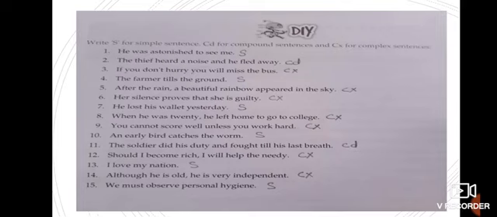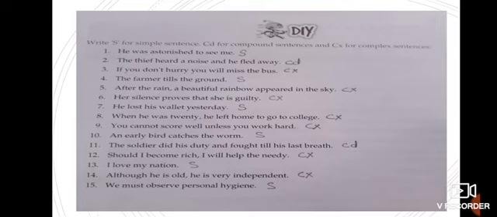After the rain, a beautiful rainbow appeared in the sky. Dependent clause, children. Once again, after the rain, a beautiful rainbow appeared in the sky. So this will be the complex sentence. Her silence proves that she is guilty. Once again, it is complex. He lost his wallet yesterday. Simple sentence.